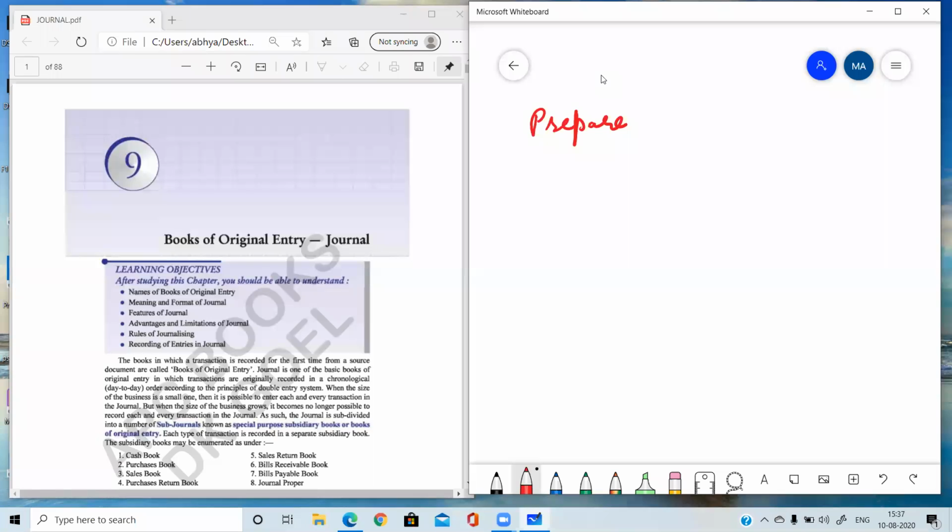Okay, beta. So now I'm going to start with chapter 9, journal. Yes, Pulkit, I have given you 23 itself.